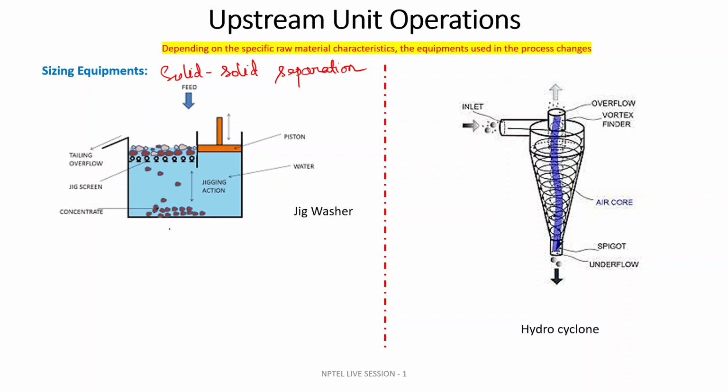This equipment is called a jig, and it is widely used for coal pre-treatment operations. For jigging, there will be a perforated jig screen in this section. Suppose this is chamber 1 and chamber 2. In this direction, the piston will go up and down and create the jigging action.